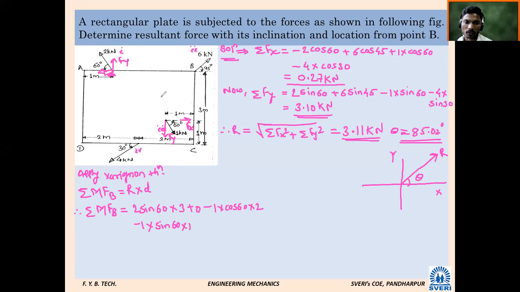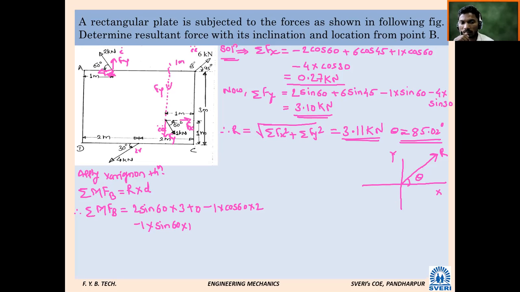So I have told you, you can extend the line of action of this force up to here, like this Fy. So this distance is given already, 1 meter. Okay, any problem? So the first force is over, the second force is over, the third force is also over. What about the fourth force? 4 kilonewton.